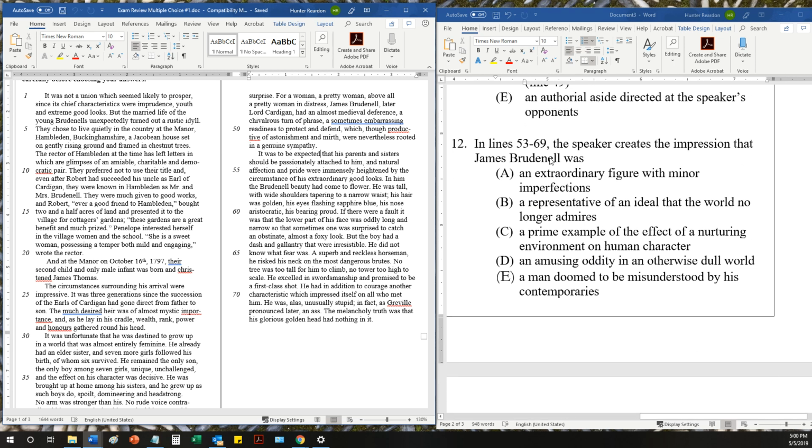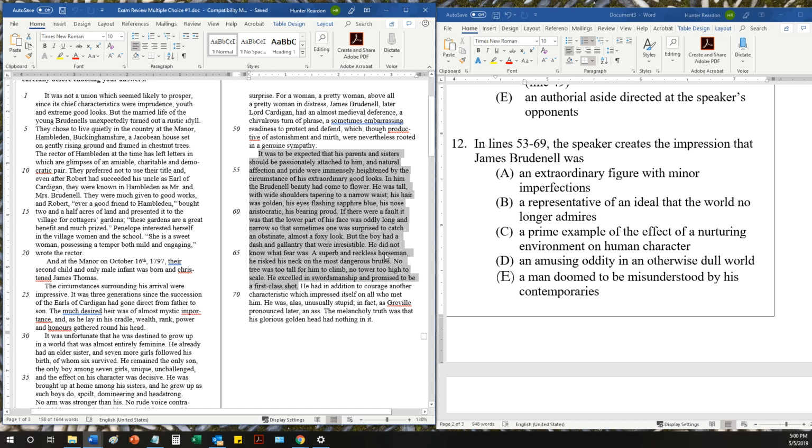In lines 53 to 69, the speaker creates the impression that James Brudenell was... 53 to 69. We better look. 53 starts here. We're looking at this whole section, all the way to here. All of these crazy things that he did, he was conventionally attractive according to maybe 19th century norms.